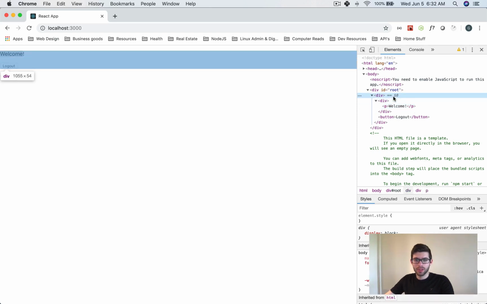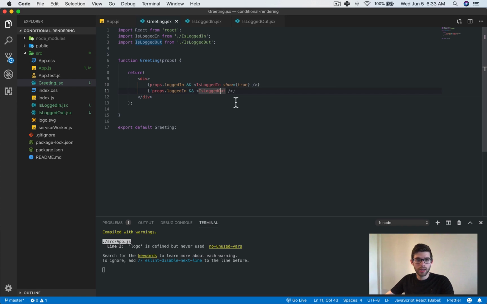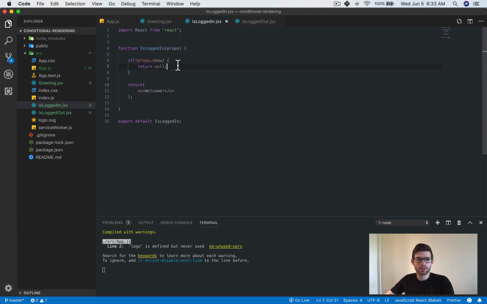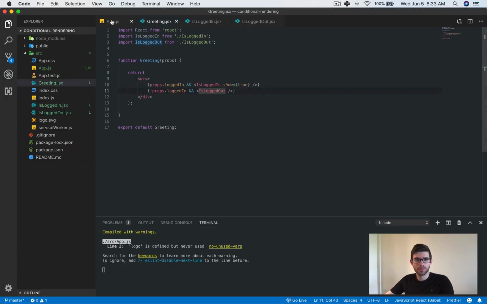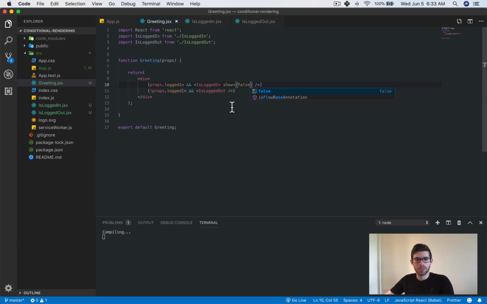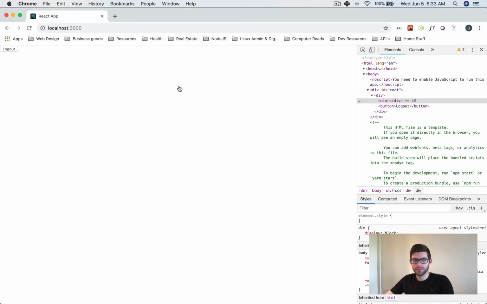I want to show you guys something though here. This div is still being rendered. Okay, and let's see. I don't have a way of doing that, but you can see here. Wait, actually, I have to set this to false. So what I want to show you is that this div right here, from our isLoggedIn component, is still being rendered, but the contents within the component are not being rendered.